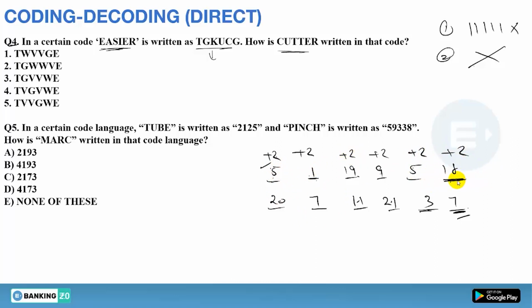So you have to start from the last. 18 plus 2, 20. 5 plus 2, 7. 9 plus 2, 11. 19 plus 2, 21. 1 plus 2, 3. 5 plus 2, 7. Clear? So the same you have to do for cutter.